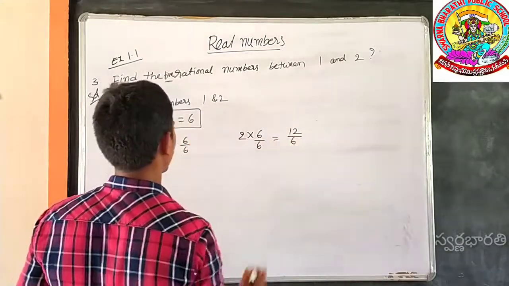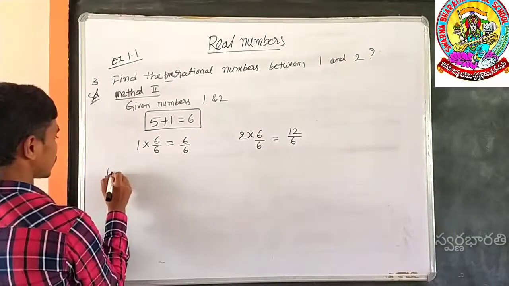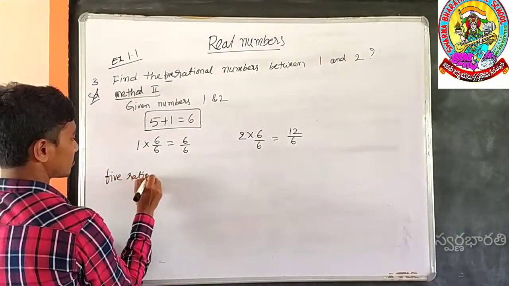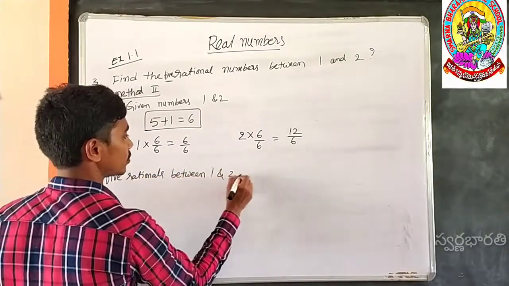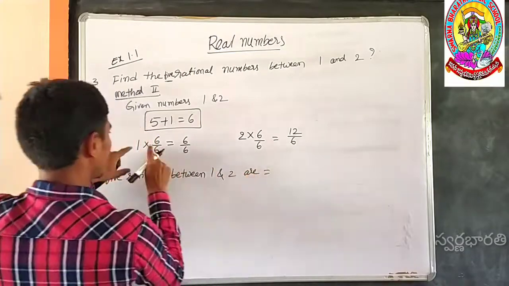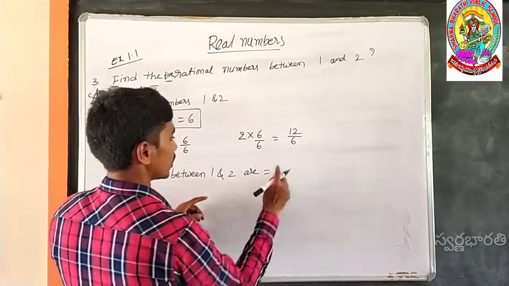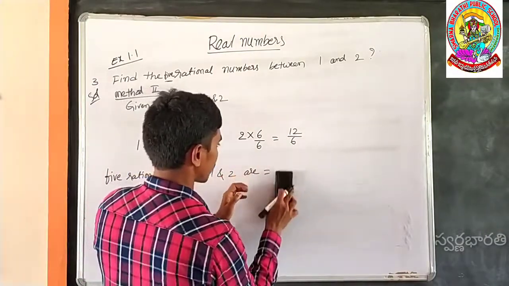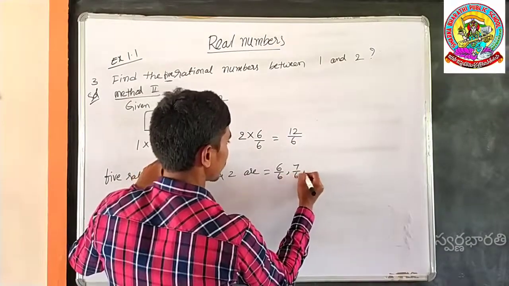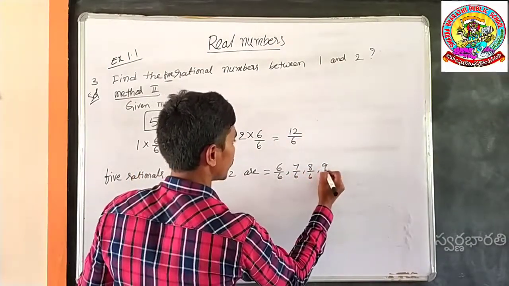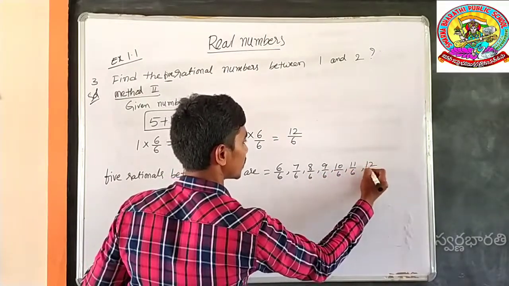The numbers in between 6 by 6 and 12 by 6, 5 rationals between 1 and 2 are, because 6 by 6 is equal to 1. So the numbers are 6 by 6, 7 by 6, 8 by 6, 9 by 6, 10 by 6, 11 by 6, 12 by 6.